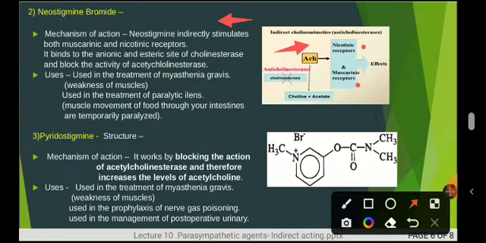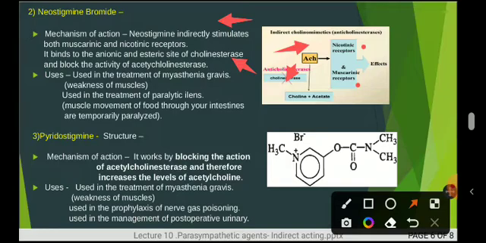Next, it binds to the anionic and esteratic sites of the cholinesterase and blocks the activity of ACH. As I showed here, it blocks its action and shows its mechanism of action by binding with the anionic and esteratic sites of the cholinesterase. So this is the same mechanism of action for both neostigmine and physostigmine.